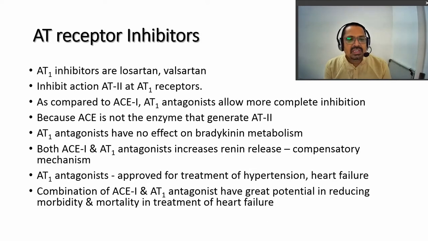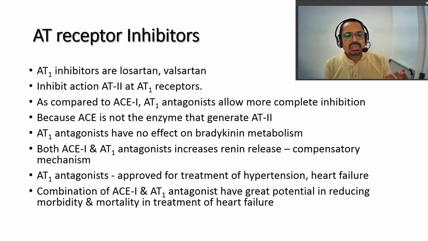Next is the AT receptor inhibitors, drugs which work on the angiotensin receptor, and by blocking that receptor they act in some clinical conditions. So AT1 inhibitors are losartan and valsartan. AT1, that is angiotensin 1 receptor inhibitors, have more pronounced clinical application than AT2. They inhibit angiotensin 2 at the AT1 receptor. They block the AT1 receptor and prevent the action of angiotensin 2.